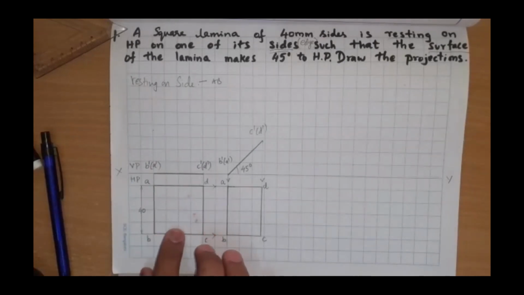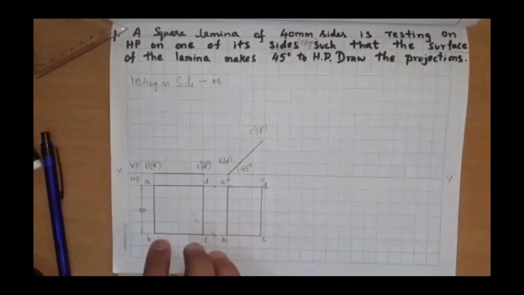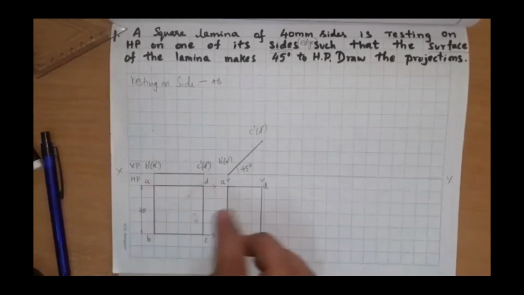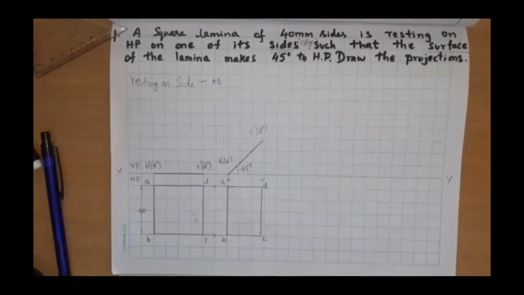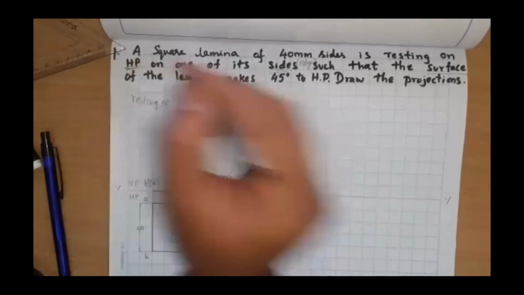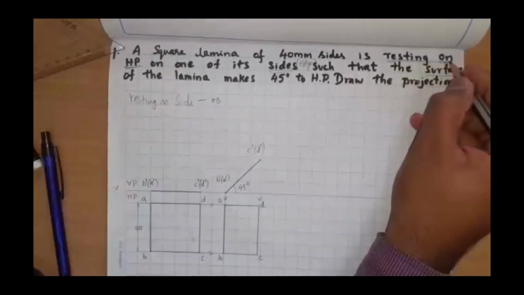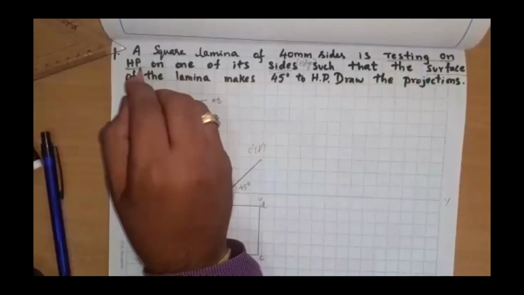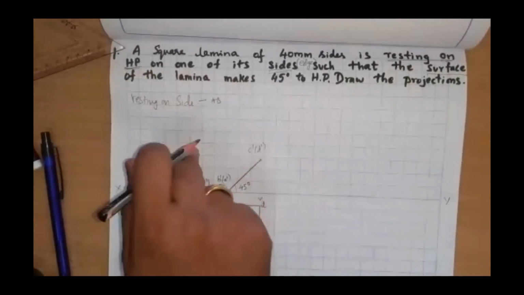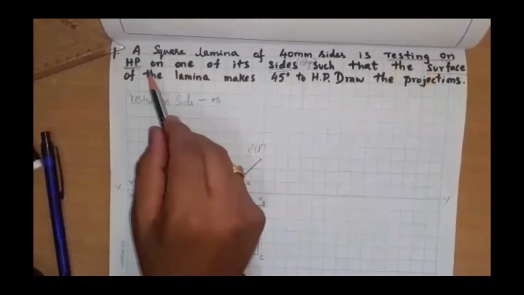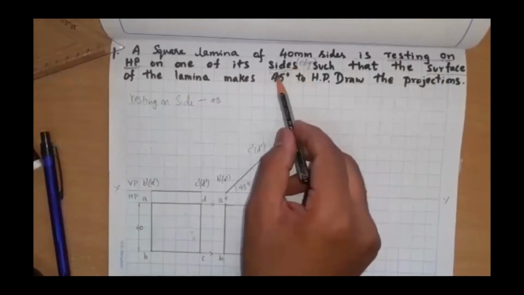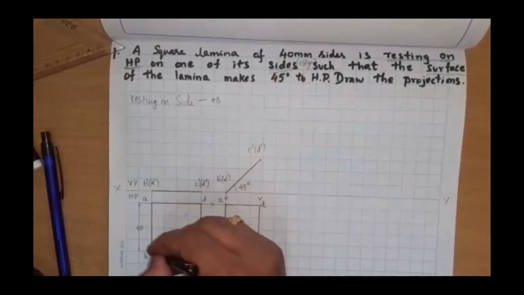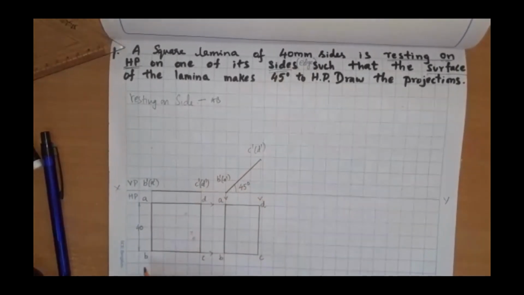Here, the first assumption is very, very important. You need to take an edge here, because the edge must be on HP. Resting on HP is very, very important. This is what you are supposed to read properly in the examination, in solids and also in planes. Resting on HP on one of its sides, edges or corner. According to that, your initial position will lie. If you go wrong here, complete marks is nil.